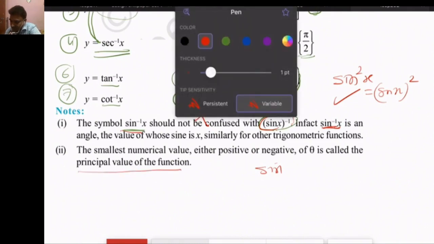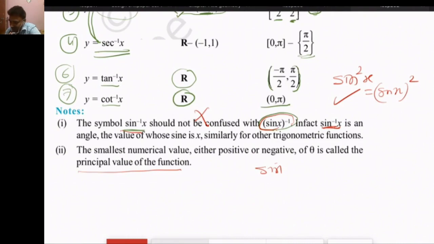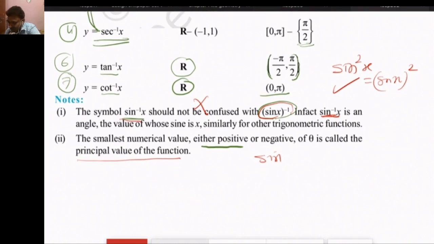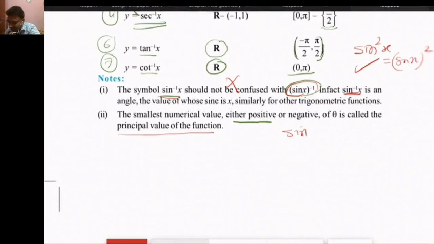This we also read in class 11. The smallest numerical value, either positive or negative, of theta, positive value is called the principal value of the function. So dear students, this is our basic knowledge.